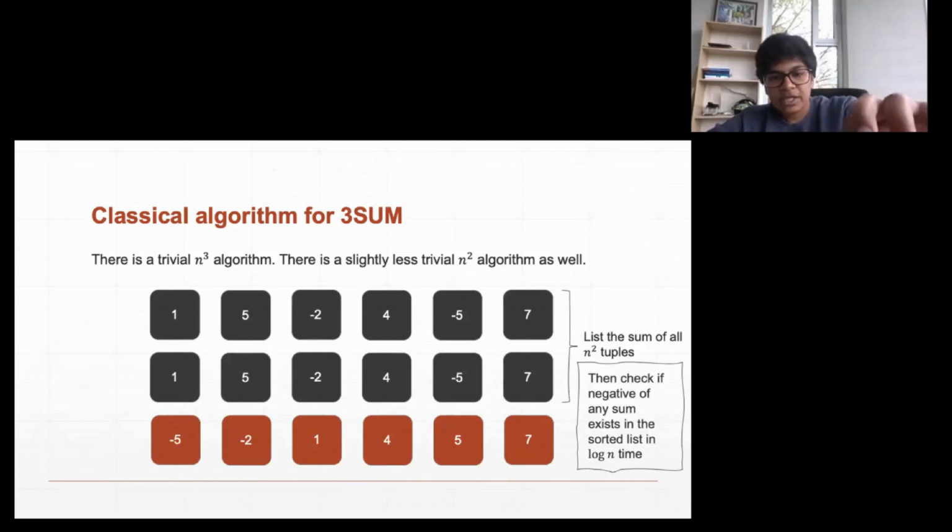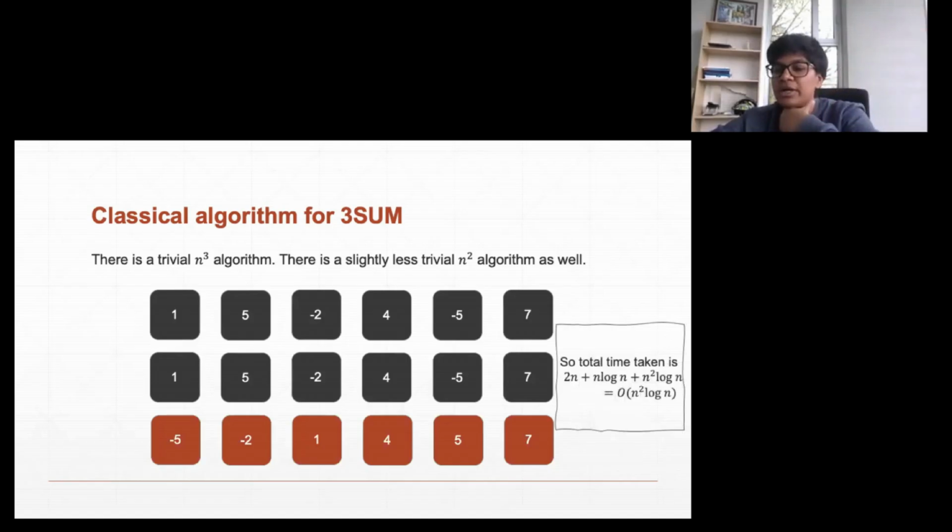So you're checking whether there's an element in this n^2 long list whose negative is in this sorted list. The sorting and binary search take an additional log n time. So what you have here is an n^2 log n time algorithm. And with another slight trick, you can even improve this algorithm to run in n^2 time as well, which I will not discuss now.